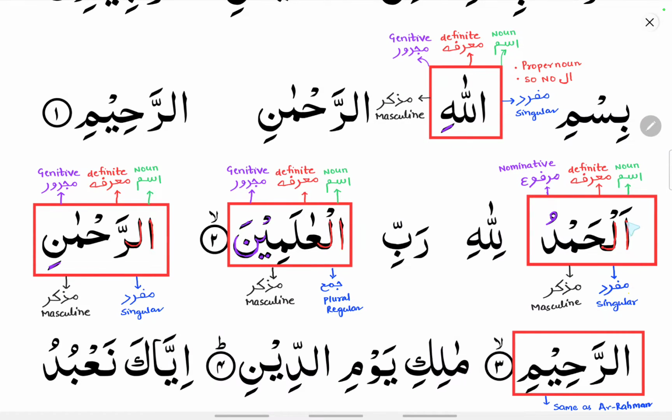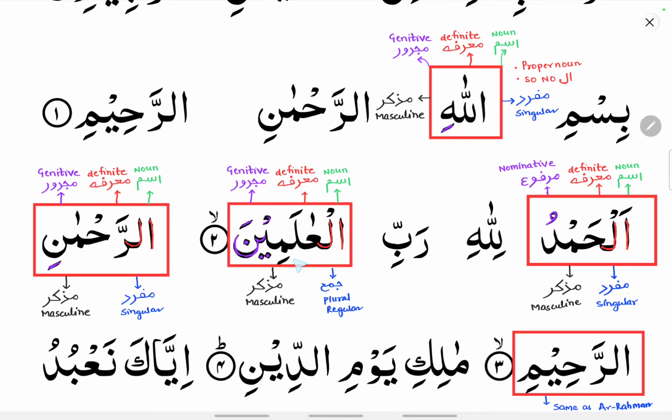Now coming to alhamdu. The word starts with an alif lam, so it is a noun. Once you identify a noun, apply all the four characteristics to it. That is, it is definite, that is, you can see alif lam to it, that is ma'arifa. Now it is marfu, dhamma, you can see, nominative case, and it is singular, mufrad, and it is muzakkar.